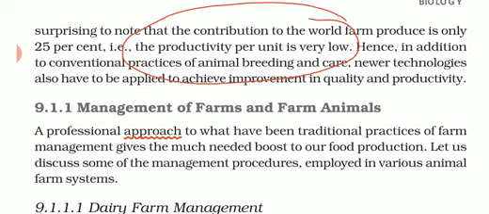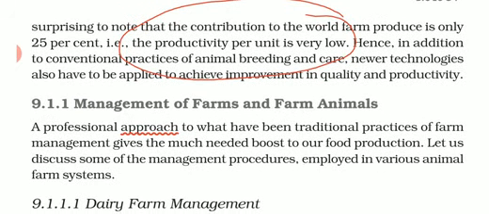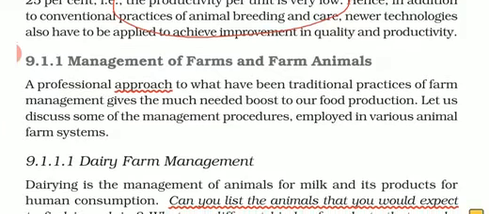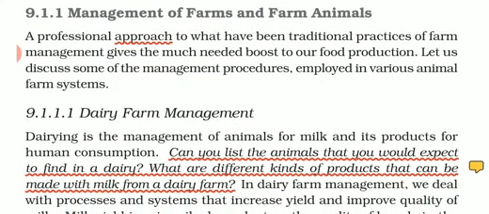But how can we get a good yield from them? It is only by new breeding techniques by which we can improve both quantity as well as quality. Now the next topic is management of farms and farm animals. In class 9th there was one chapter, if you remember, improvement in food resources.